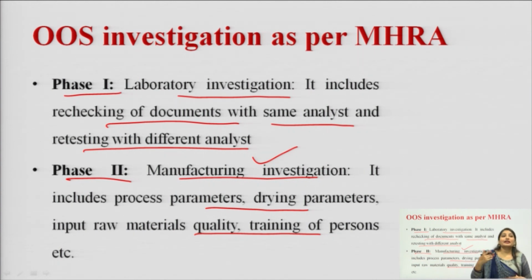Also, the raw material quality we have used, and whether the persons have undergone specific training for that manufacturing process or not. These parameters are all investigated in the phase 2 investigation according to the MHRA.